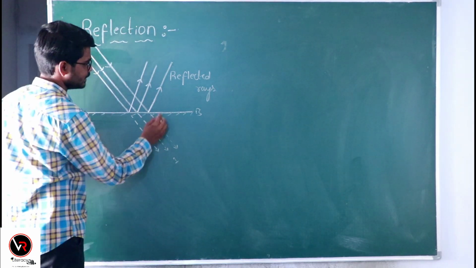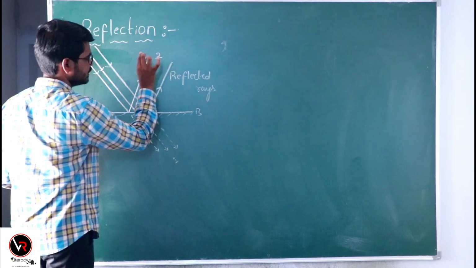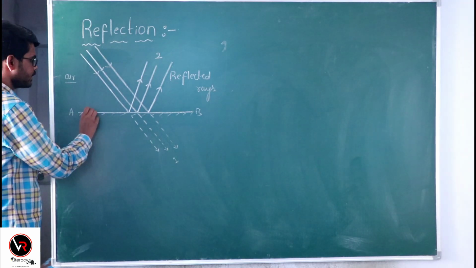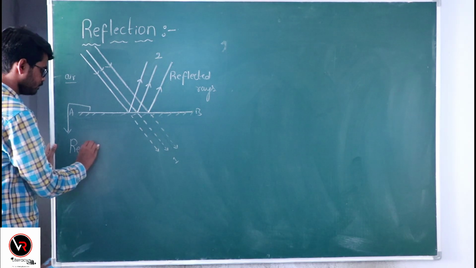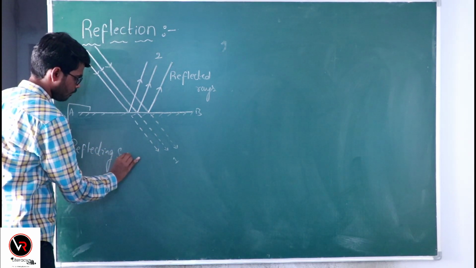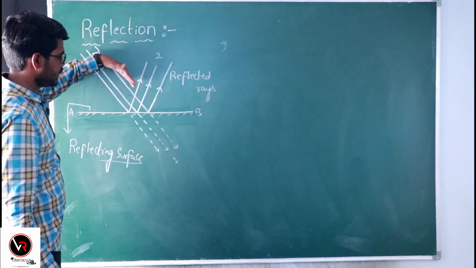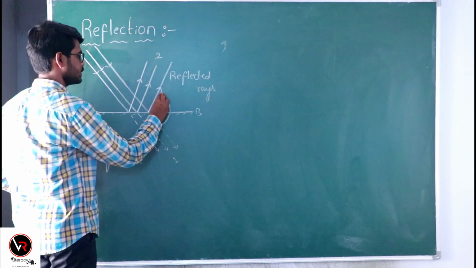As you can see here, give the name of this direction as 2. So, after this light beam strikes this reflecting surface, it has changed its direction from 1 to 2 in anti-clockwise direction.